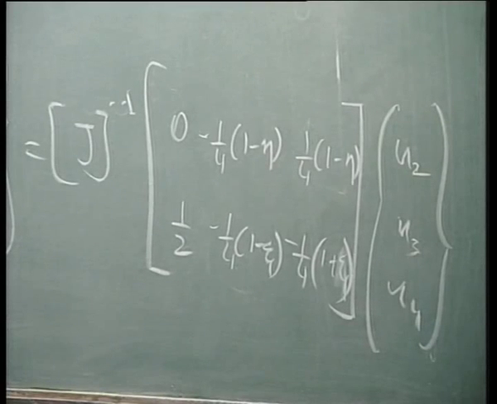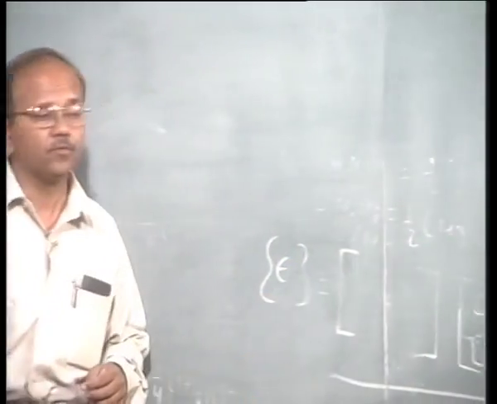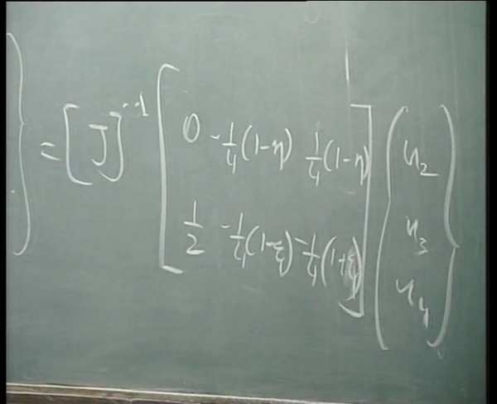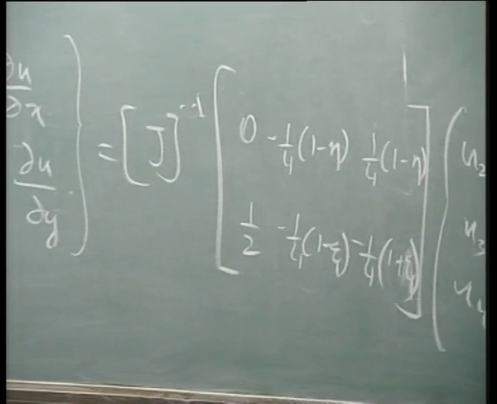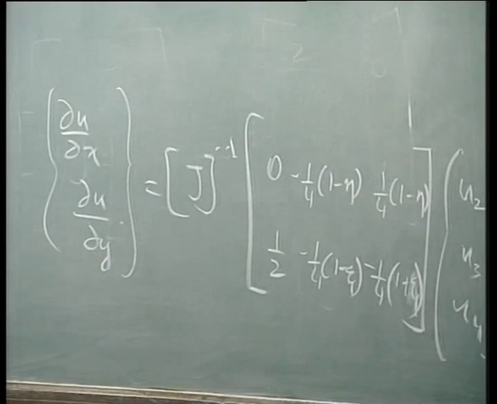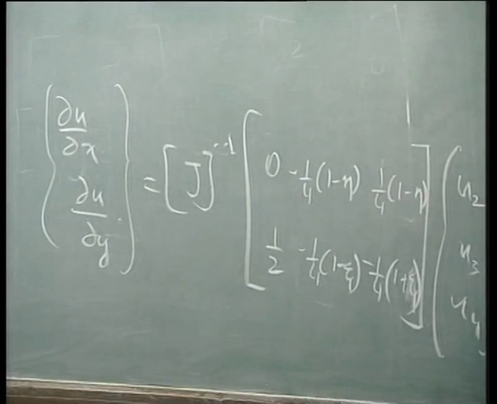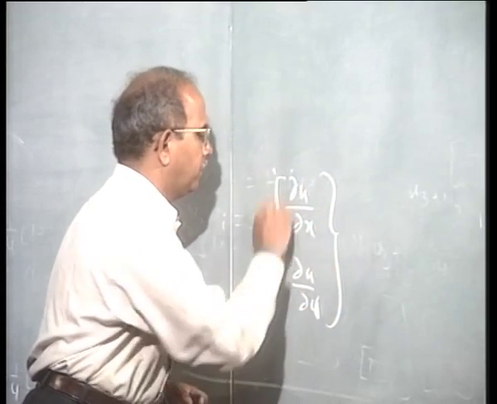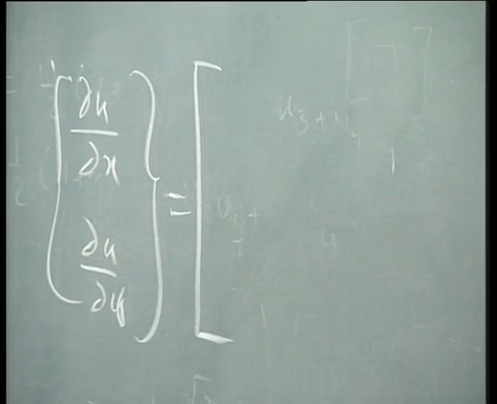Or in other words, what I want you to do is to substitute for J inverse, multiply it and tell me how dou u by dou x and dou u by dou y will appear to me. I will just write it here itself, dou u by dou x and dou u by dou y, how it will appear to me.